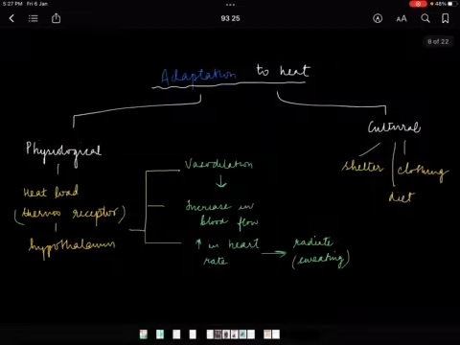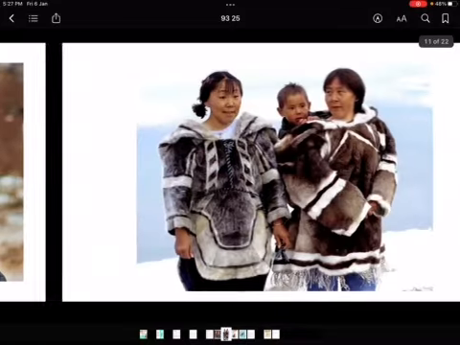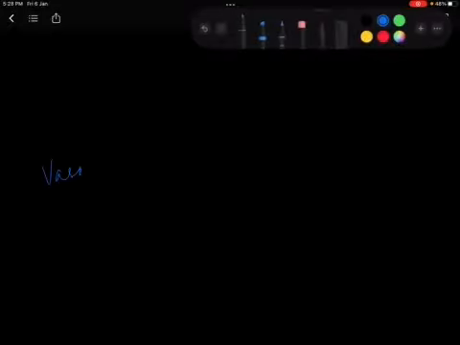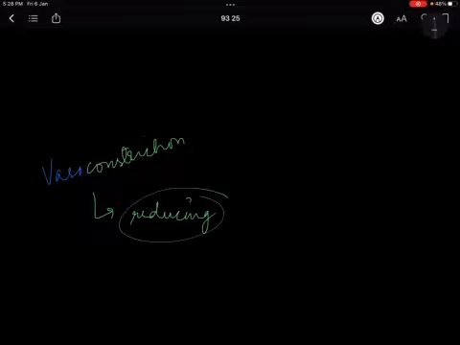Now just understand, basically I am saying that there is vasoconstriction. Now it is saying that we are reducing the heat to the body. Now you will say how is heat reduced if blood flow is reduced. Basically blood flow is reduced to the peripheral regions.